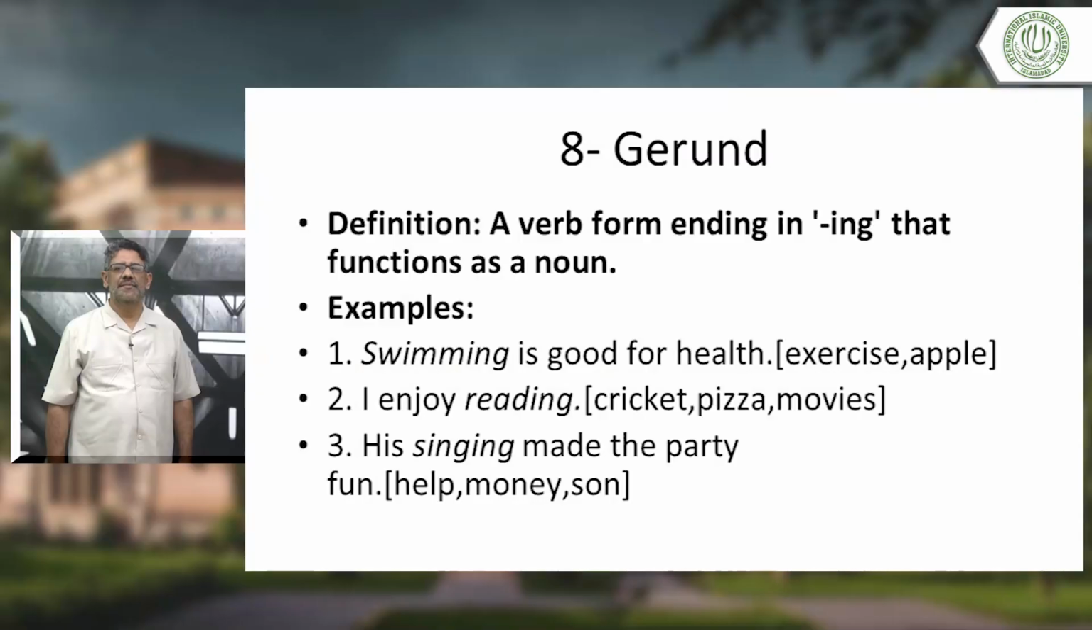So whenever you find in your future life these structures which you think are tricky, don't be afraid. Number 3, "His singing made the party fun." Now, look at singing here again. Can you replace it with some other words? "His help made the party fun." "His money made the party fun." "His son made the party fun." Now look here. You have replaced the ing form of the verb with nouns. Interesting. So this means singing is a noun here. It is the ing form of the verb, but it's a noun, okay?